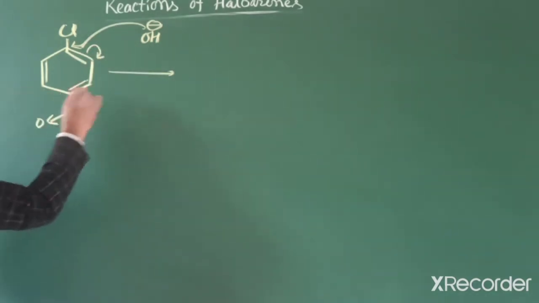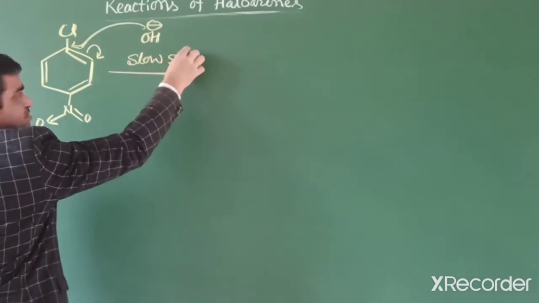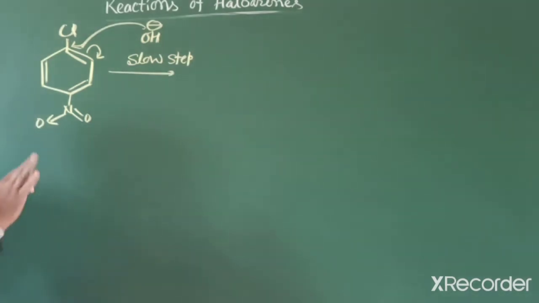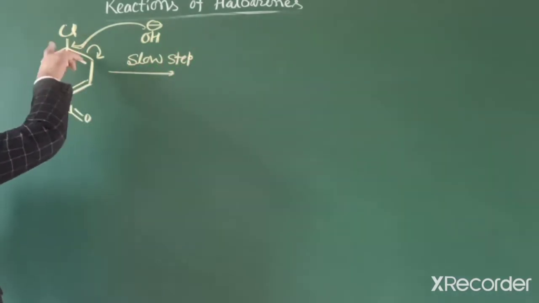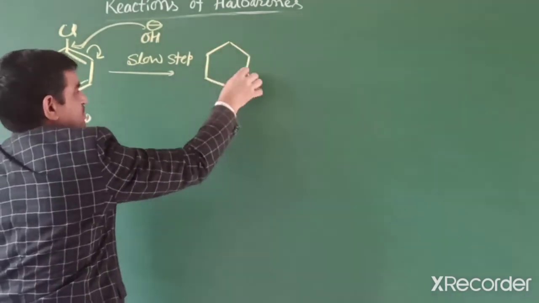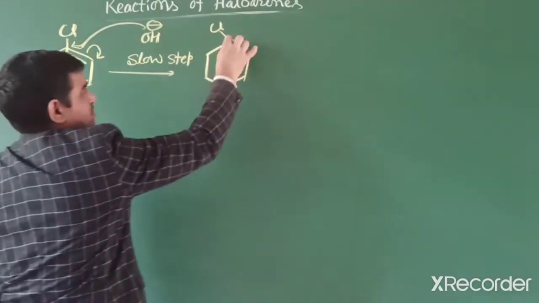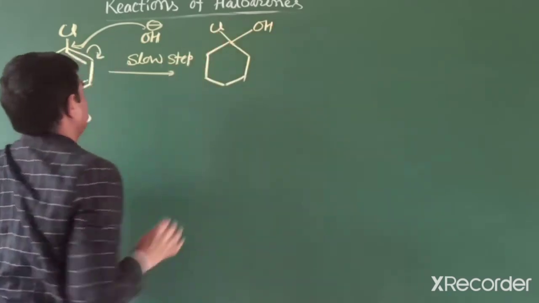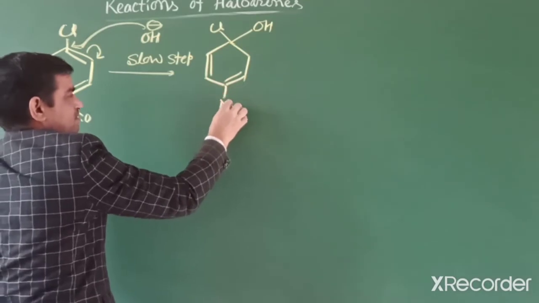So students, this step is the slow step. Slow step means this reaction occurs as if we imagine an SN2 mechanism. In the slow step, two substances react with each other, the nucleophile as well as the haloarene. So we can write its resonance structure, because chlorine is not removed yet and OH attacks. So this carbon is sp3 hybridized. Others we can write like this structure.